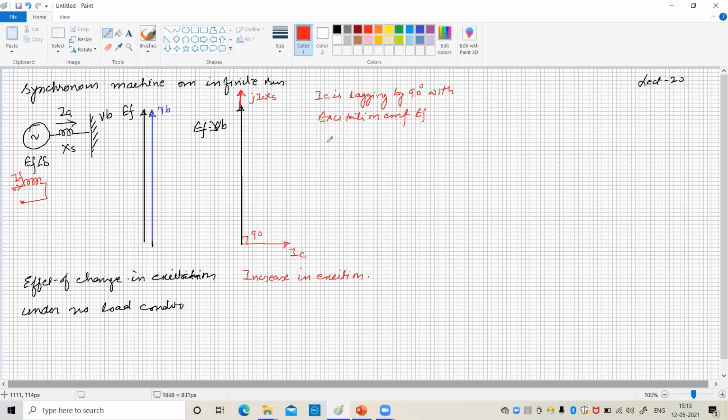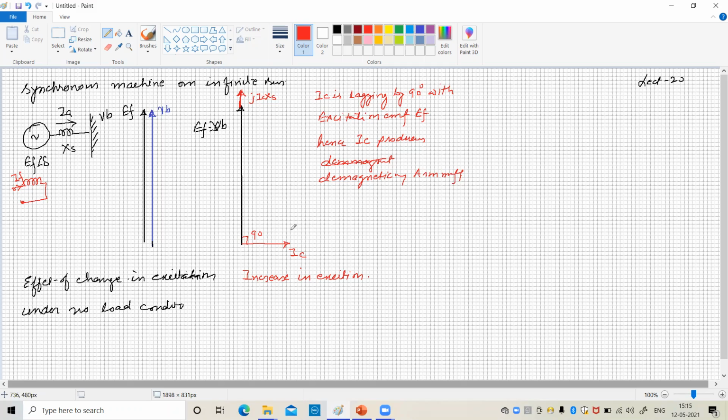Hence the current IC produces a demagnetizing effect on the armature MMF.